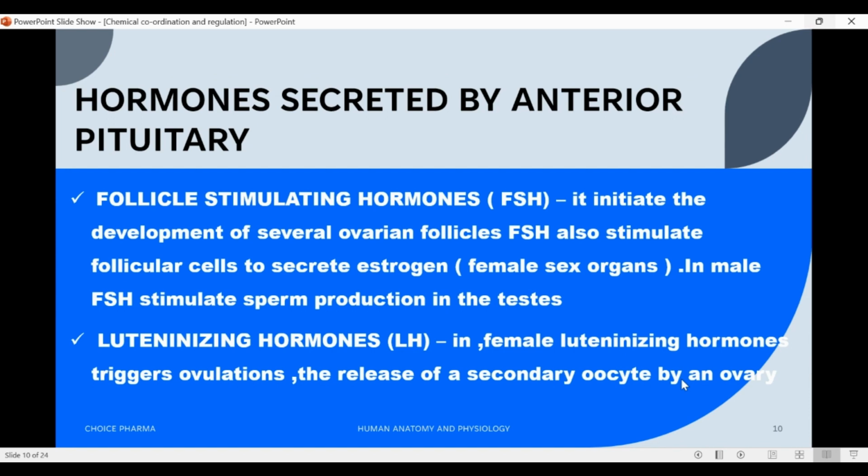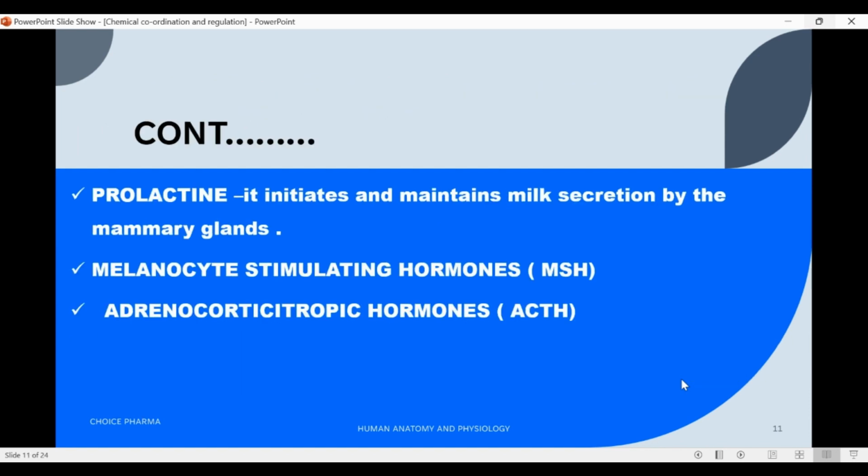Luteinizing hormone. In female, luteinizing hormone triggers ovulation, the release of a secondary oocyte by an ovary. Fifth point is prolactin. It initiates and maintains milk secretion by the mammary glands.